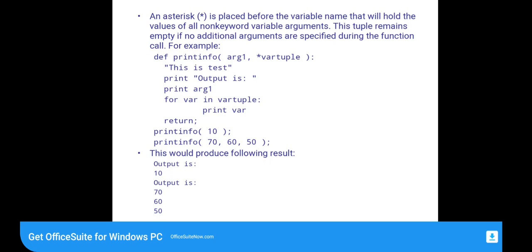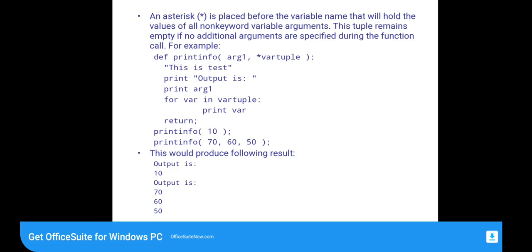An asterisk is placed before the variable name that will hold the values of all non-keyword variable arguments. This tuple remains empty if no additional arguments are specified during the function call. Here is an example: def printinfo(arg1, *vartuple). This is a test. Print output is print arg1. So here we are using a for statement also.